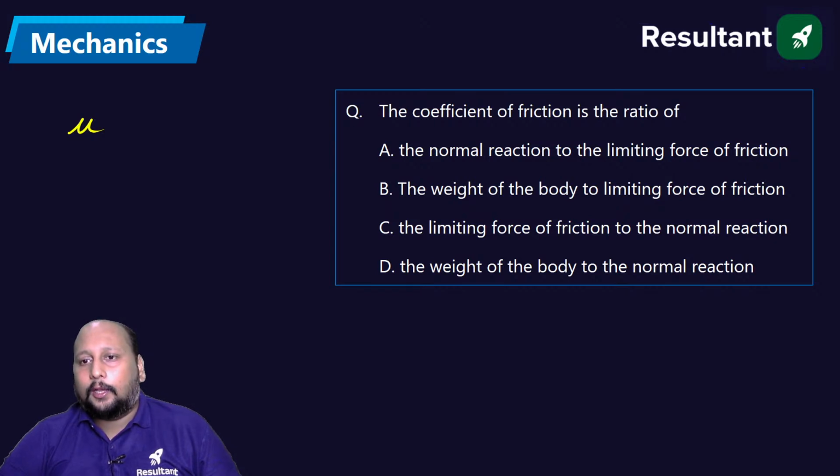A, B, C or D? Quickly. What is the answer for this? Option A, B, C or D? C.